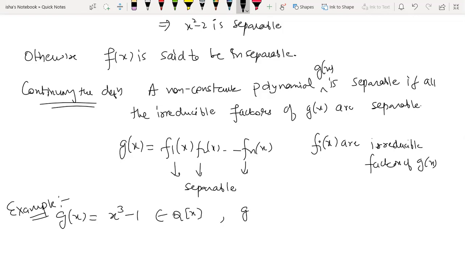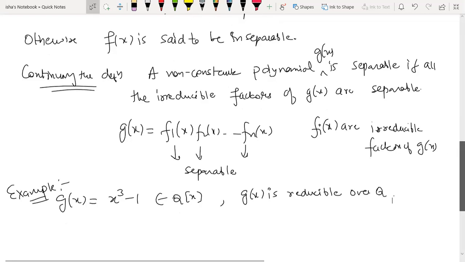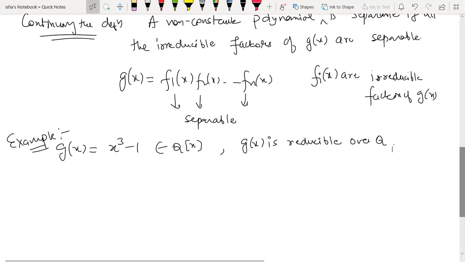So clearly g(x) is reducible over Q. Who is going to tell me the factors of g(x)? Why is it reducible? Can anybody tell why it is reducible, not irreducible? How do I know this is reducible?